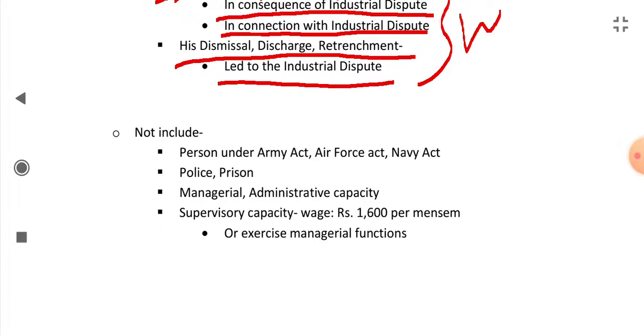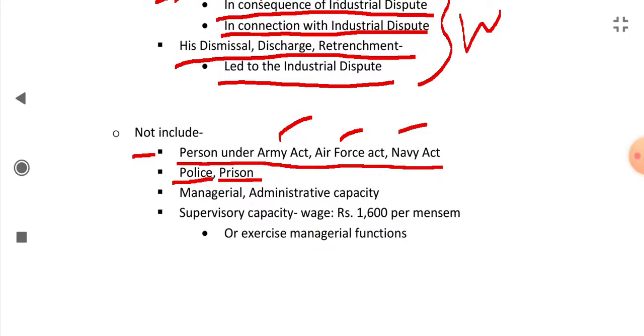What type of persons are not included as a workman? Persons under the Army Act, Air Force Act, or Navy Act. The personnel of Army, Air Force, Navy are not included in the definition of workman. The personnel of police or prison are also not included.